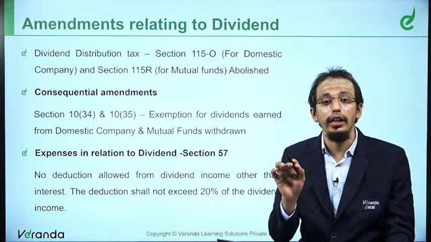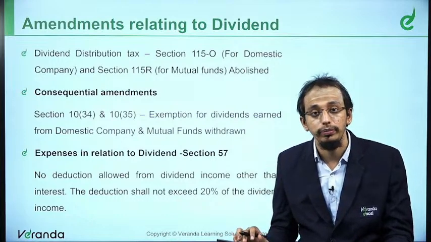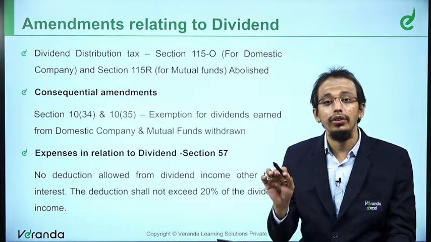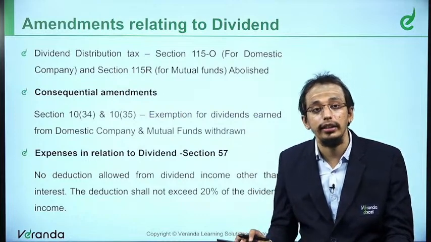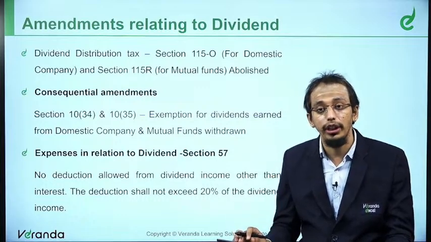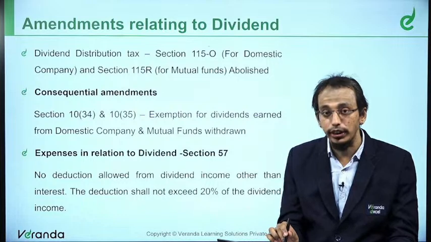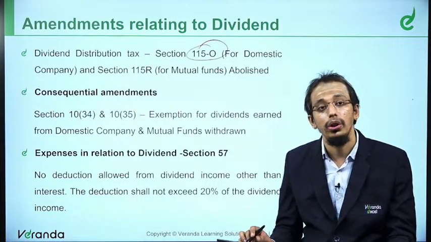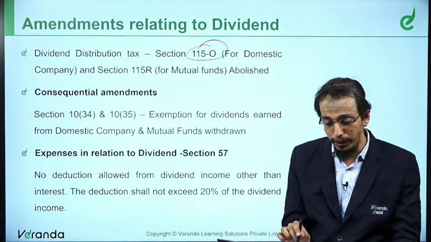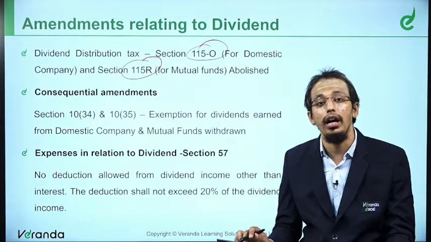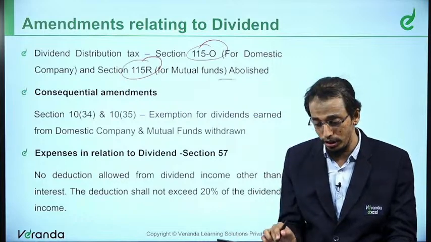A very important amendment that was brought in said the erstwhile dividend distribution tax that we had for domestic companies, which is section 115O, and for certain companies and mutual funds, predominantly mutual funds, section 115R, has been abolished.